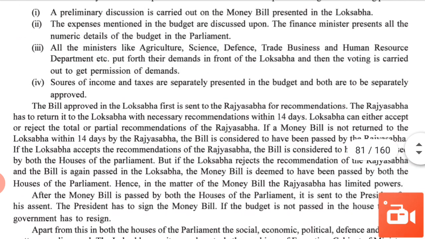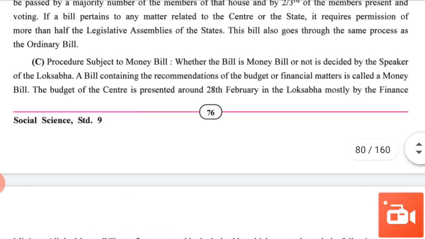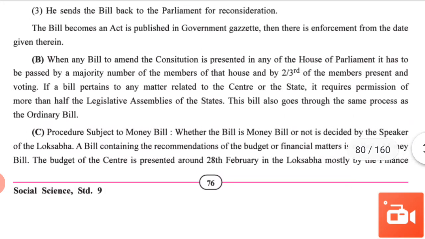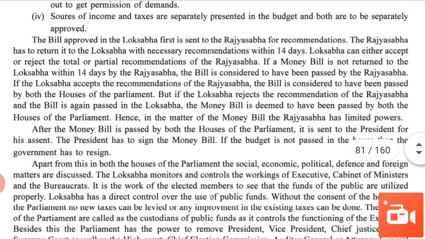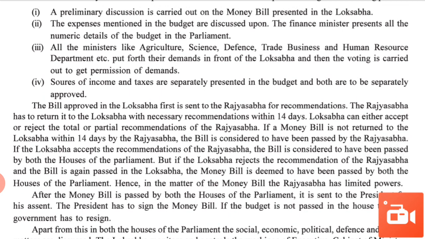Means Parliament has the power to remove the President, Vice President, etc., but only when the charge of misbehavior, inefficiency or violation of the constitution is proven.